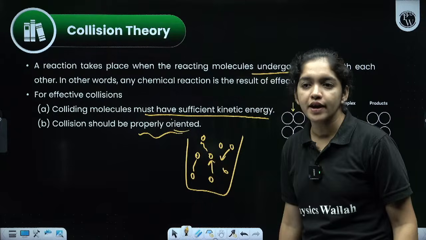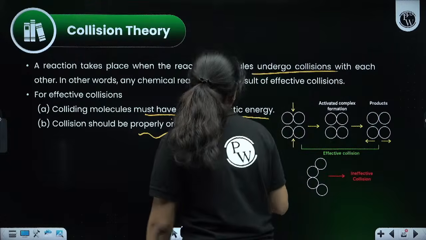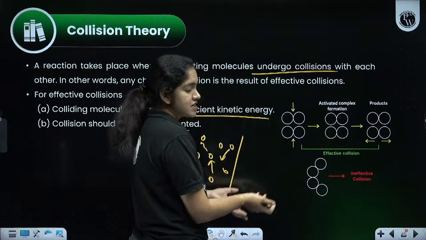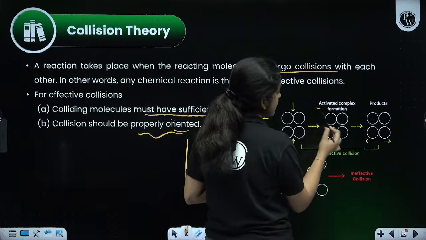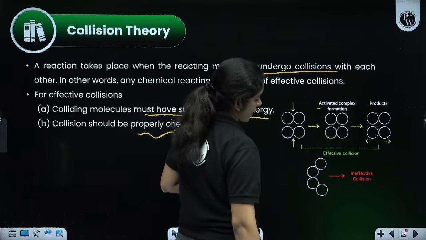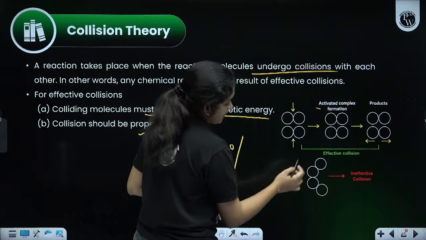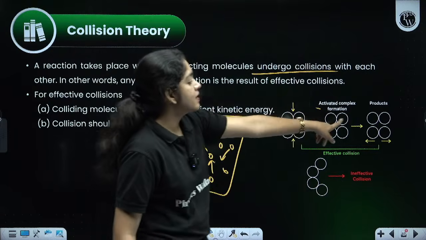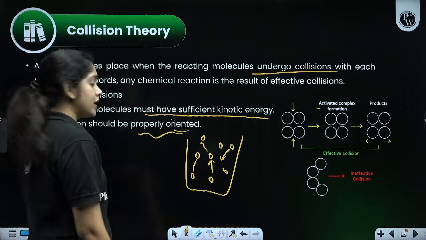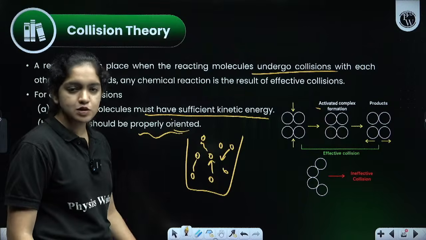That collision should be what? Properly oriented. So, this is the picture depiction of the collision. For example, first you have taken a molecule. What happens? When the temperature or the activation energy is increased, the activated complex forms, and they start to separate. So, it forms the product. This is effective collision, and ineffective collision will be like this. In effective collision, the products will be like this only. Okay, clear? So, collision is very, very important. That's why it is repeatedly coming in the other slides also.